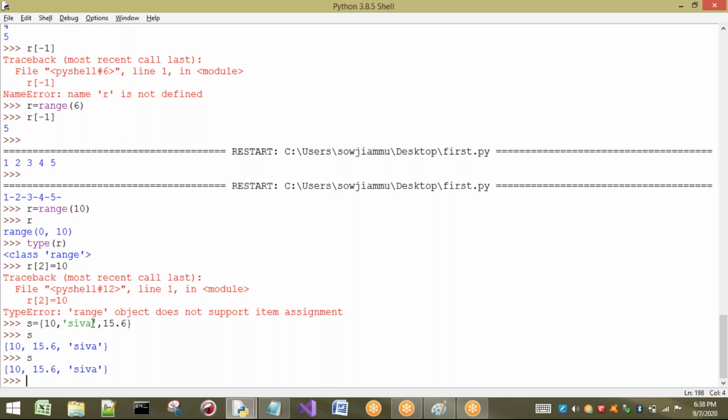Okay. Next, the second point is what? Duplicates are not allowed. Okay, let us try here by placing duplicates.